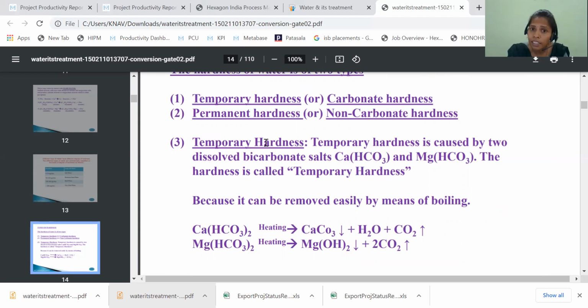But why is the temporary hardness called carbonate hardness? Because of the presence of bicarbonates here. Because of the presence of bicarbonate, it is called carbonate hardness.